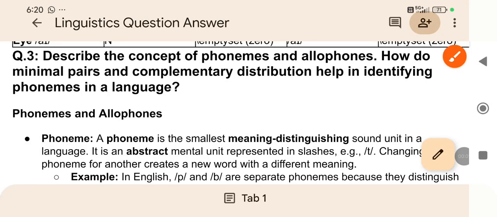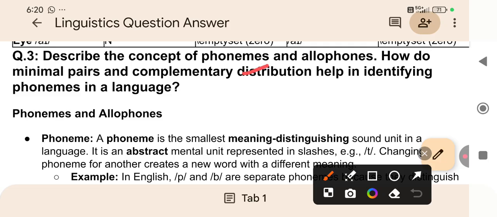Students, good morning. Now let us take another question, that is, describe the concept of phonemes and allophones. How do minimal pairs and complementary distribution help in identifying phonemes in language? So here we are going to discuss phoneme, allophones, minimal pairs and complementary distribution.